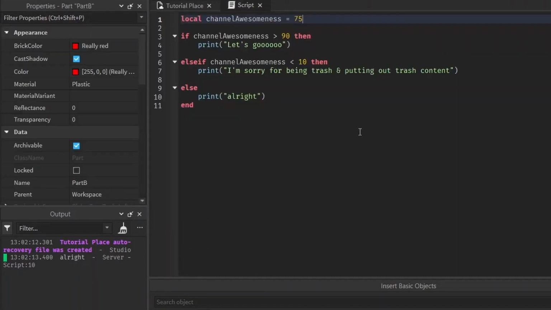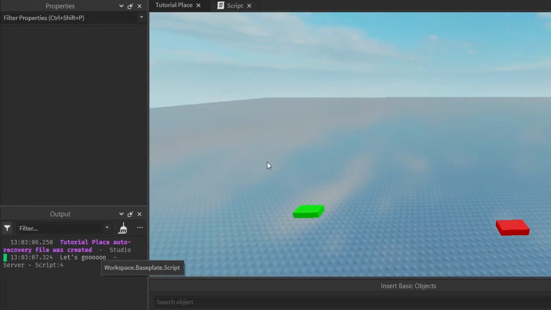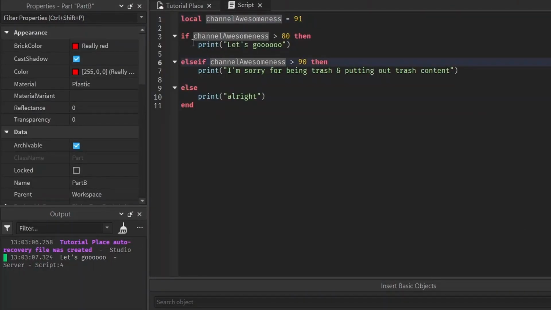It's alright. This is a great example of why it's important to remember that scripts go in order. If we make this first statement check if it's greater than 80, and then we use this second statement to see if it's greater than 90, what do you think the score will be when I make it equal to 91? This statement checks to see if it's greater than 80, and then this statement checks if it's greater than 90. So what do you think will happen when it's equal to 91? Prints out, let's go. Because remember, scripts go in order, and as soon as one of the conditions is met, it doesn't go on to check any of the other conditions.